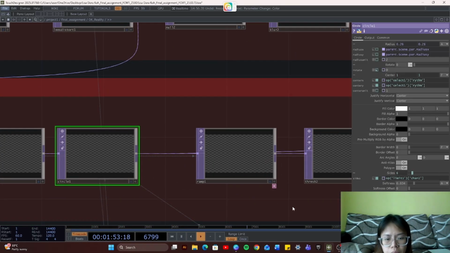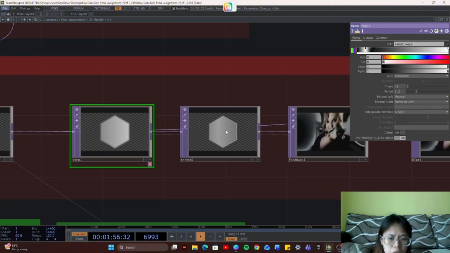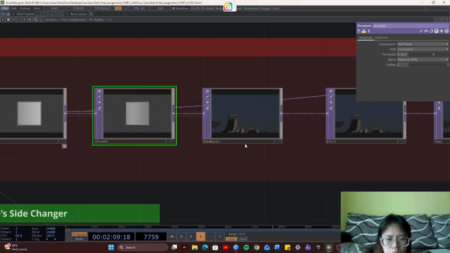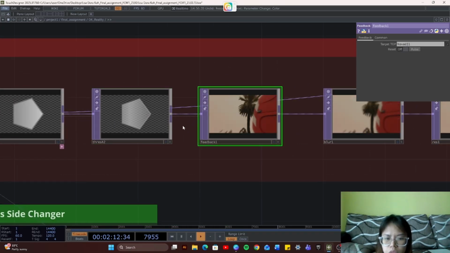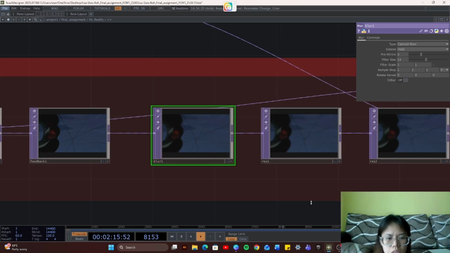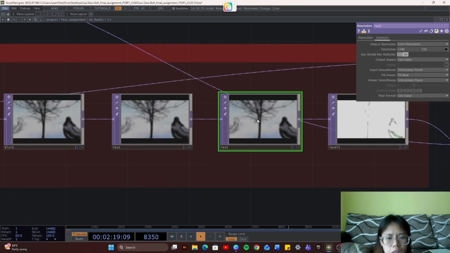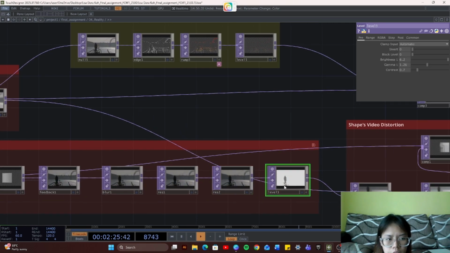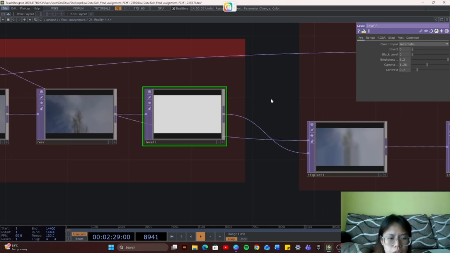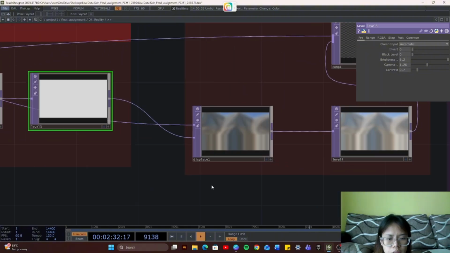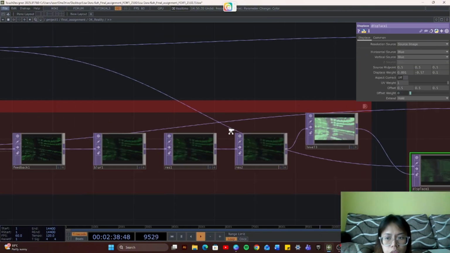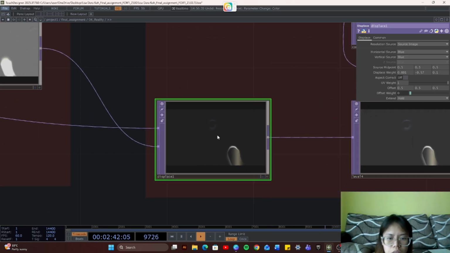And then I place a ramp, and for the ramp I adjust the colors a bit, and then I place another threshold to make it a little bit luminance. Then I use a feedback here, and for this feedback I place a blur, and then a resolution, and then another resolution, and then a level here. For the level, I turn up the brightness a bit much more exaggerated, and I place a displace. For the displace, I connected the level and also the blur effect over here, so it creates like this.